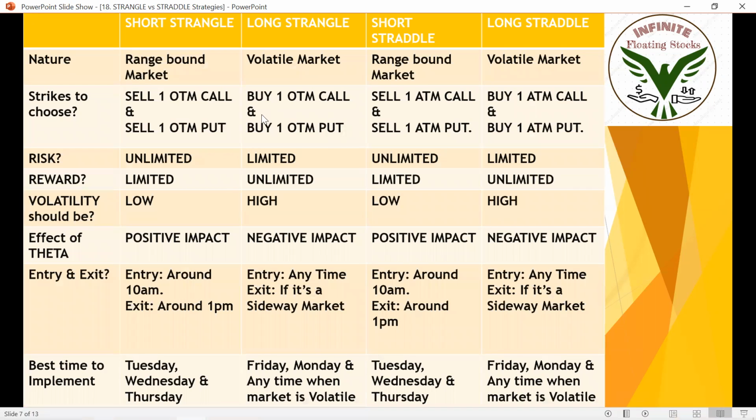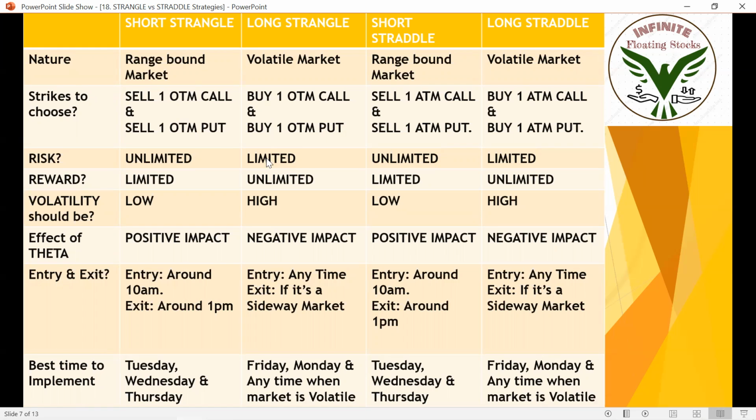So here are the major differences between short strangle, long strangle, short straddle, and long straddle. So let's understand the nature first. When I say short, that means I am selling. I am an option seller. For an option seller, what's the risk? Risk is unlimited. So risk is unlimited in short strangle, and also this risk is unlimited in short straddle.